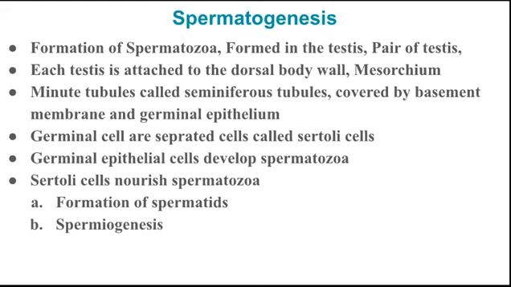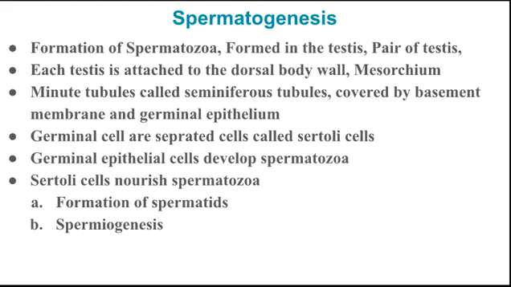As in the last slide, spermatogenesis means the formation of spermatozoa. And where are spermatozoa formed? In the testes, right?